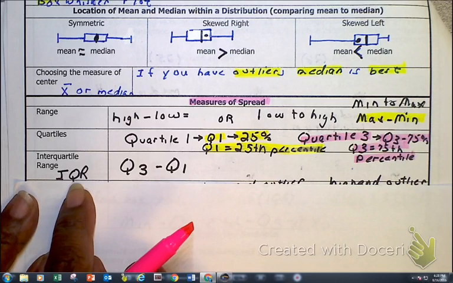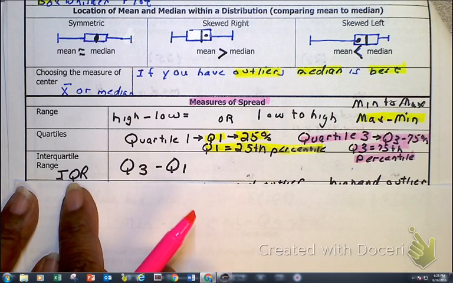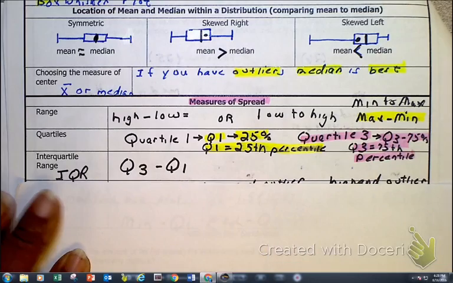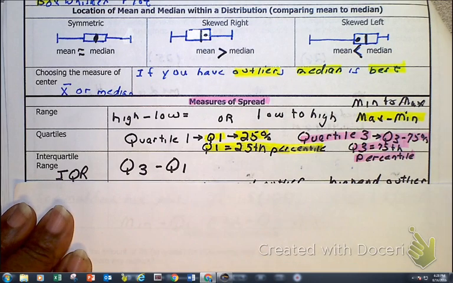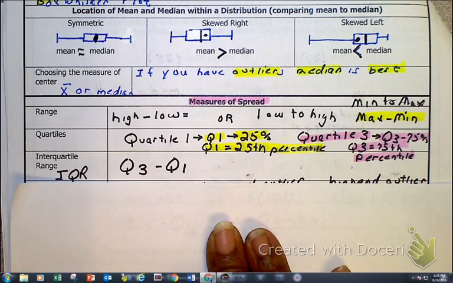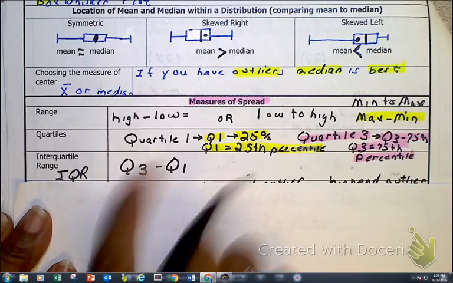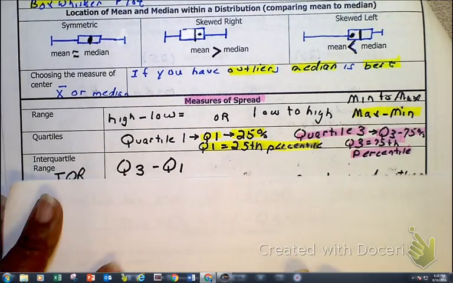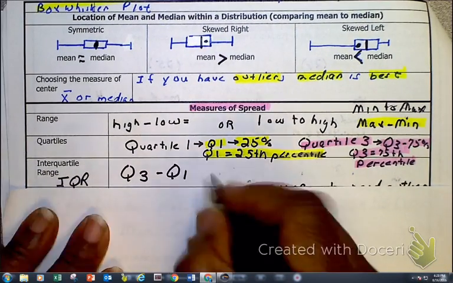Interquartile range is short for IQR, and the IQR is Q3 minus Q1. Now, I haven't shown you what this looks like on a box plot, which I'm going to show you in a minute. Just wanted to knock these out. But this is a good time to do it now.